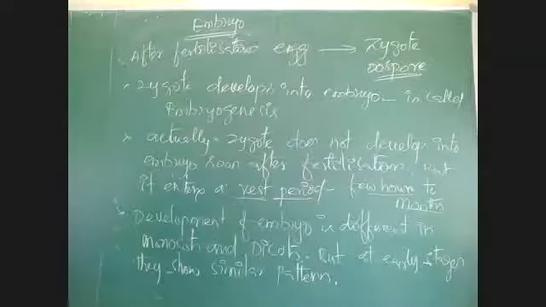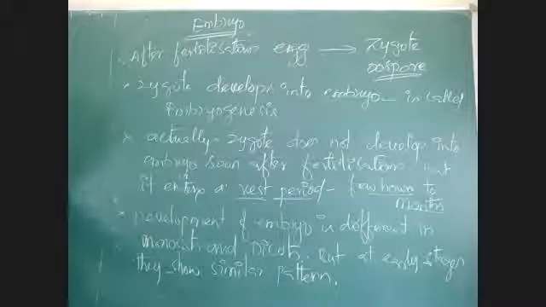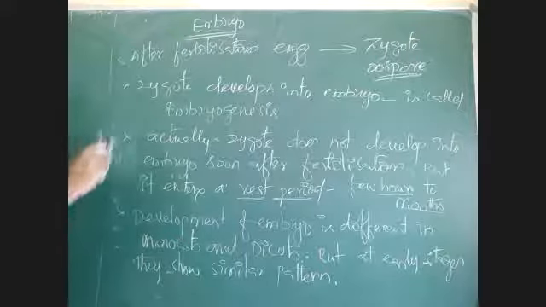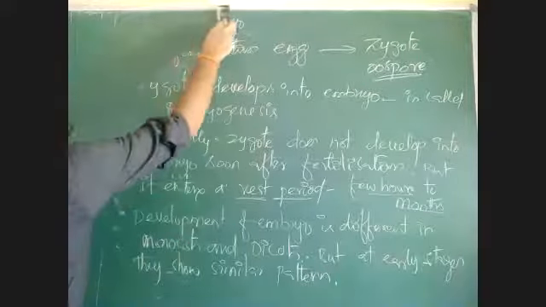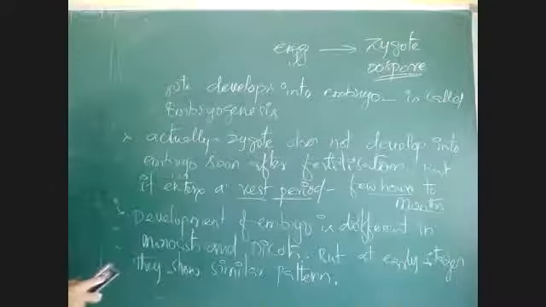That is the process. See, the development of a dicot embryo. I will draw the diagram and explain that. In tomorrow's class, I will give notes for that diagram. Note this point, then I will erase the board and draw the diagram.